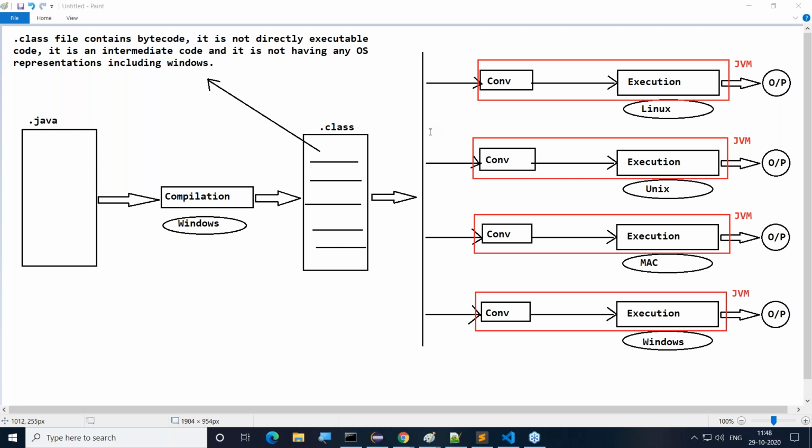Is it only one JVM for four times, or four different JVMs? Come on, guys, this is my question. At least you have to think about it, guess it and give some answer.